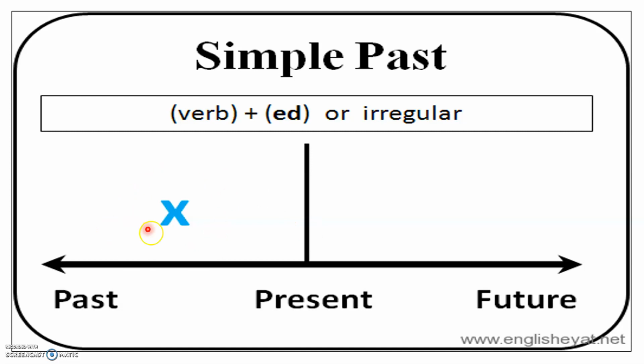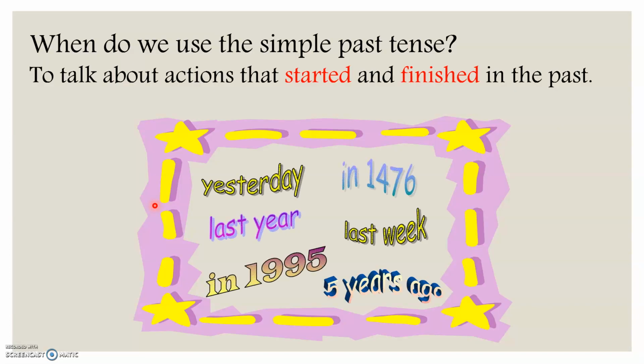We started talking about the simple past tense, and as I have told you, we use it to talk about finished actions in the past, actions that started and finished in the past. Some of the keywords, some of the words that tell you that this sentence is in the past tense, are yesterday, last year, last week, last Monday, 5 years ago.